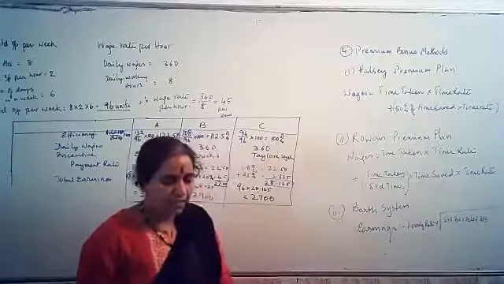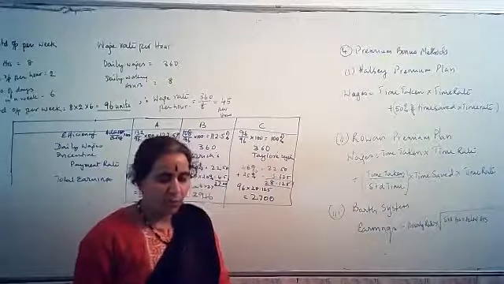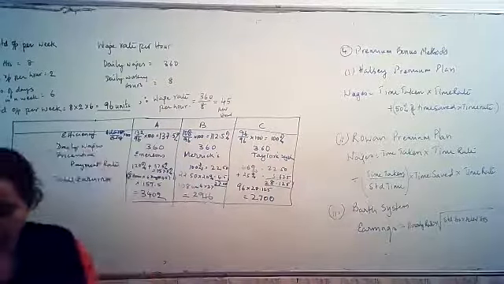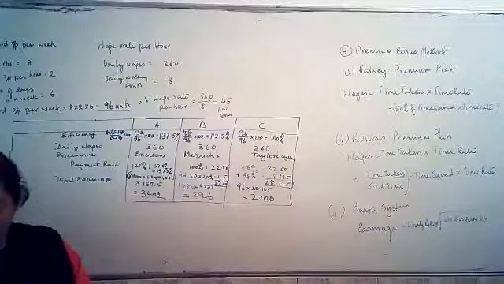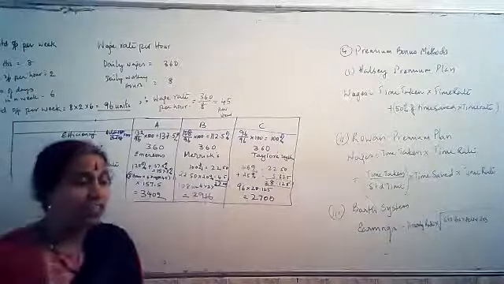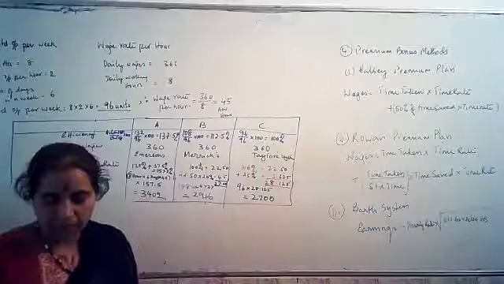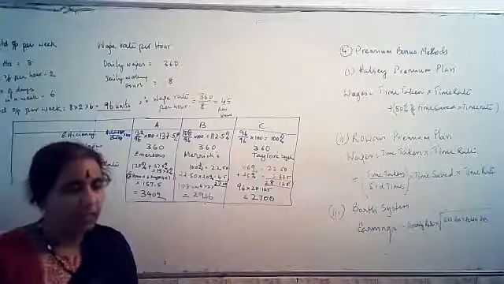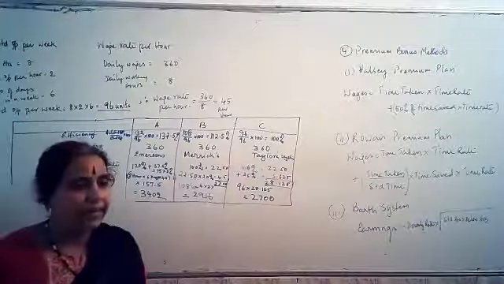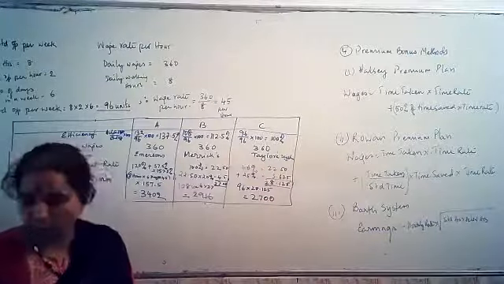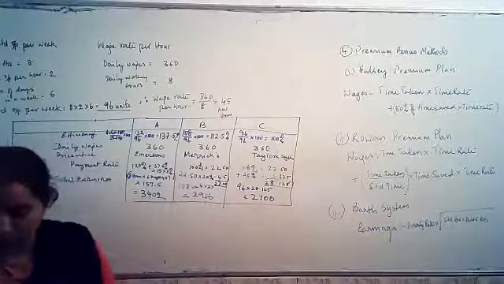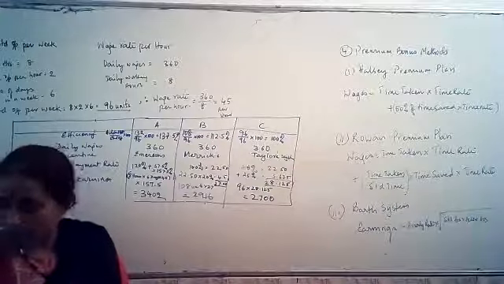So these are three different types of premium bonus method. There are group bonus schemes also, Scanlon, Drucker, Nunn-Bush plan. It's all there in my study material. If you see, we have already given it to you. Please have a look at it. I'm not solving any problem with respect to them, but they are handy. You can read it and understand what they all mean. You can read it along with the module you have from your institute.